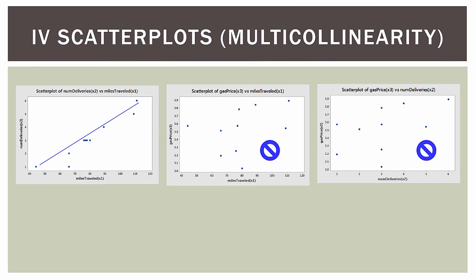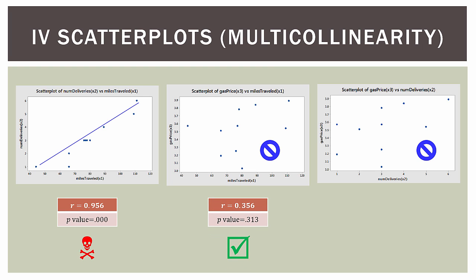So now we have the scatter plots for the independent variable comparisons. So again, we're looking for multicollinearity. So the first scatter plot, we have miles traveled versus number of deliveries, and here we have a problem. So our first 2 independent variables have a very, very high correlation of 0.956, a p-value less than 0.001, and I'll put a skull and crossbones there because this is a problem. 2 independent variables that are this highly correlated are going to cause some serious issues with our regression coefficients going forward. So we'll keep that in mind as we go. I'll leave them in there for now so we can see how it affects things going forward.